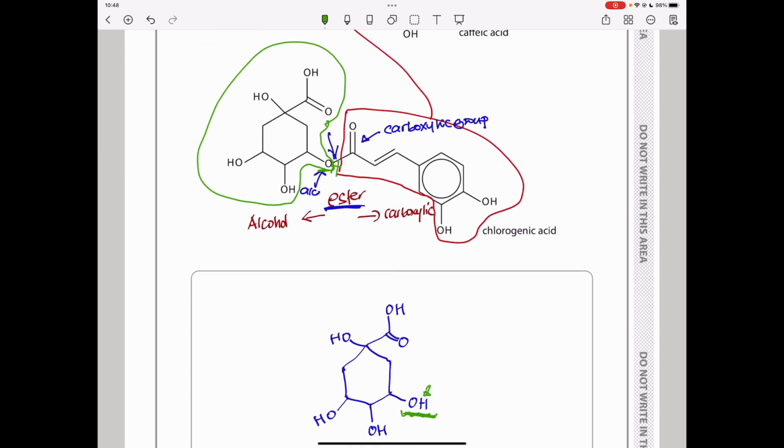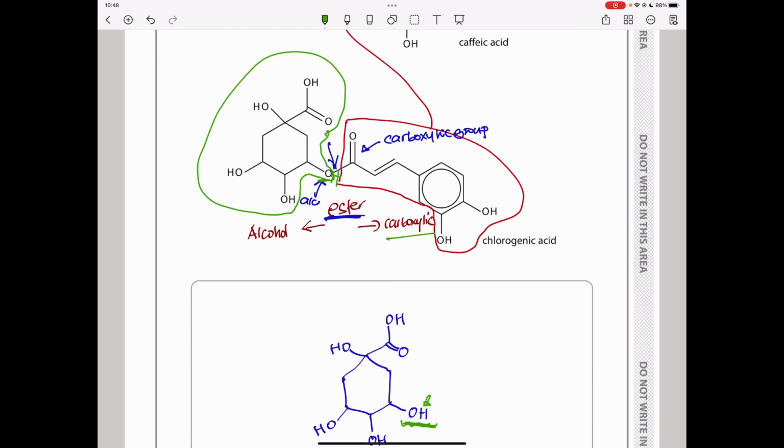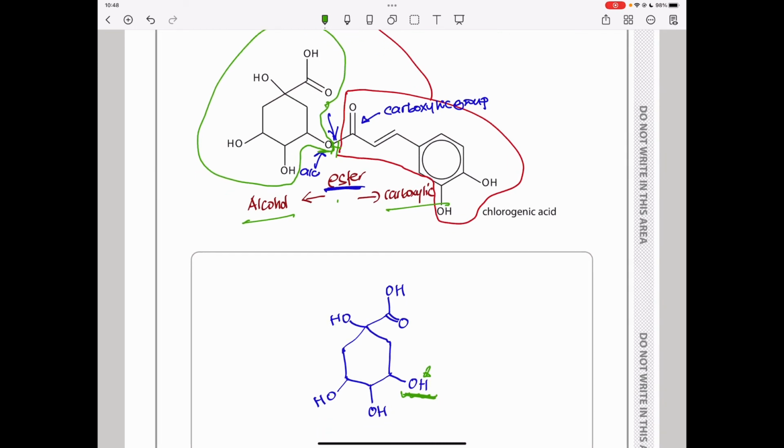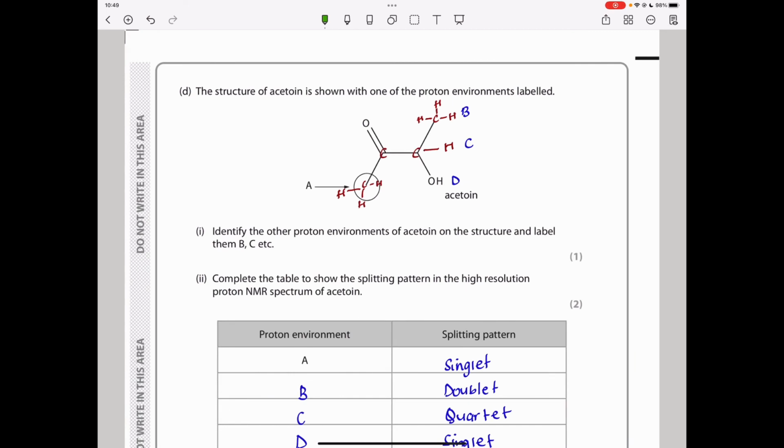I hope you guys understood it clearly. The carboxylic part and the alcohol part combined form an ester. So where the ester bond is linked, or where it forms, one part should be carboxylic and the other part should be an alcohol in this case. So let's go to the last part of this section C.